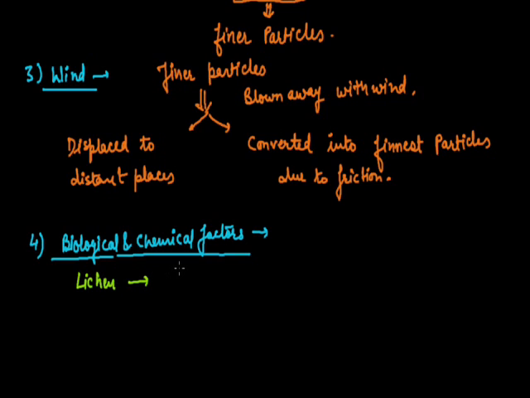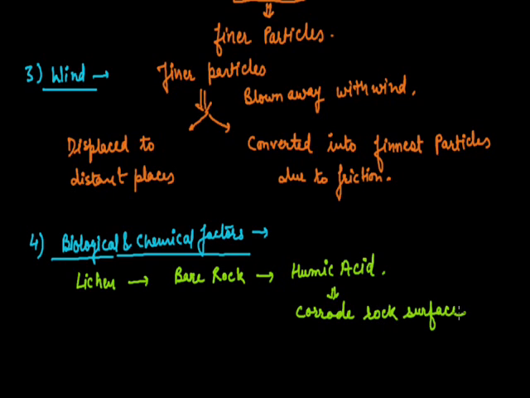Lichen can grow on barren rocks, and they produce a specific acid called humic acid, which is responsible for the corrosion of rock. They will corrode the rock surface, and because of that, the rock will break down into small and fine particles.